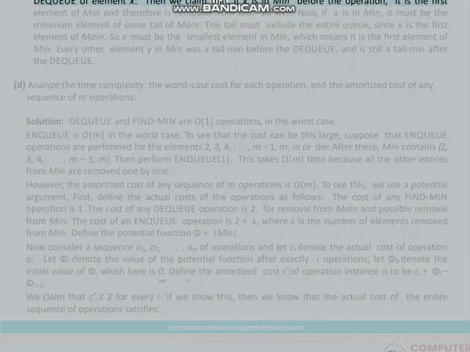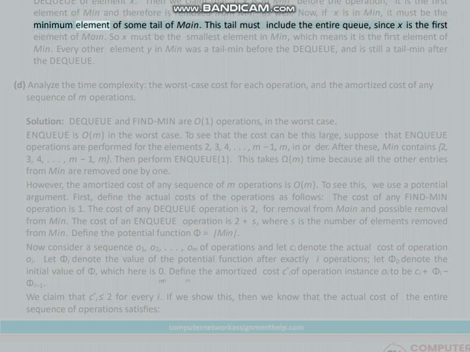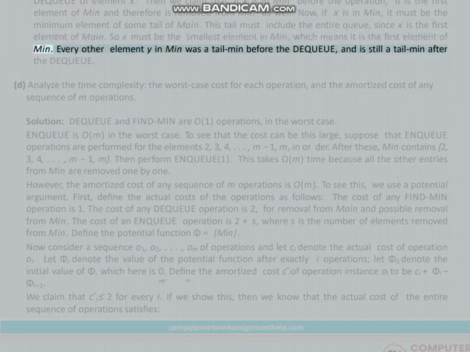Deque of element x. Then we claim that if x is in min before the operation, it is the first element of min and therefore is removed from min as well. Now, if x is in min, it must be the minimum element of some tail of main. This tail must include the entire Q, since x is the first element of main. So x must be the smallest element in min, which means it is the first element of min. Every other element y in min was a tailmin before the deque, and is still a tailmin after the deque.